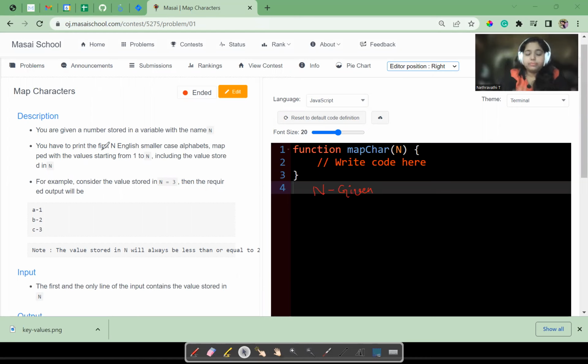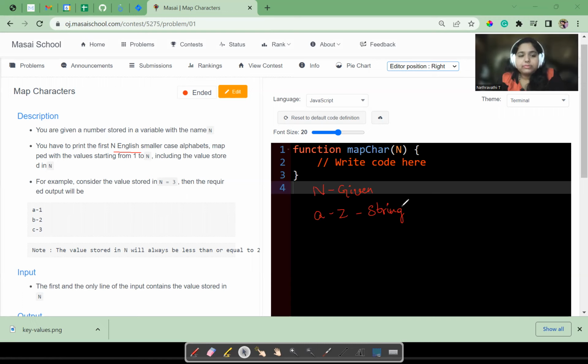Just look at the question. By the question itself, we will get half of the answer. The thing we need is A to Z. We need a string which will run from A to Z, and mapped with the values starting from 1 to n.